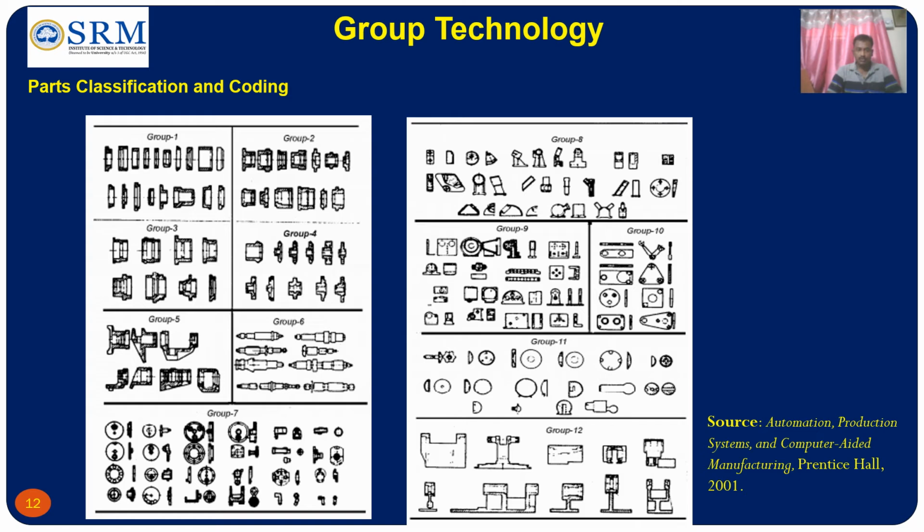The components having similarities in manufacturing are coded with different coding schemes, and the parts which have similarities in design are coded differently with different coding structures. We will see the coding structures in the future slides. So there are 12 categories of components. Even though the components are not similar in their design attributes, they are grouped together based on their similarities in manufacturing attributes.